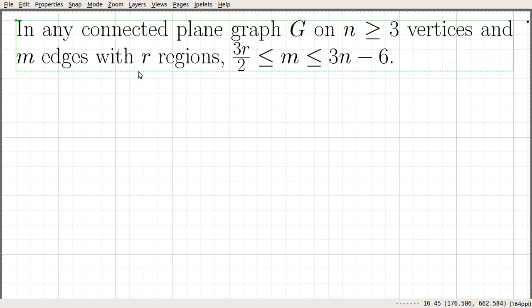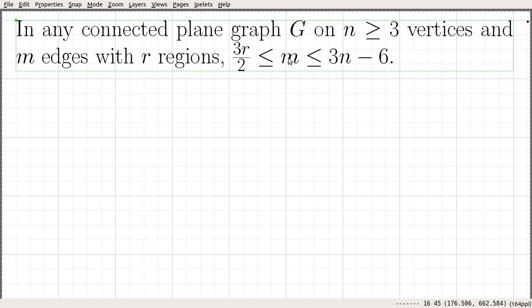Okay, in this video we are going to prove another statement that follows from Euler's theorem. So the statement reads as follows. In any connected plane graph G on n vertices where n is greater than or equal to 3, and m edges with r regions, then the number of edges satisfies this condition.